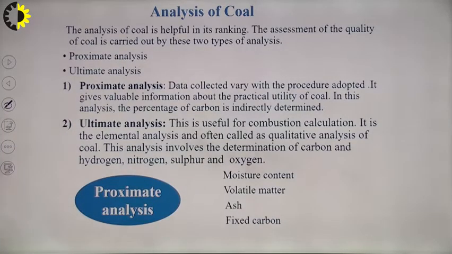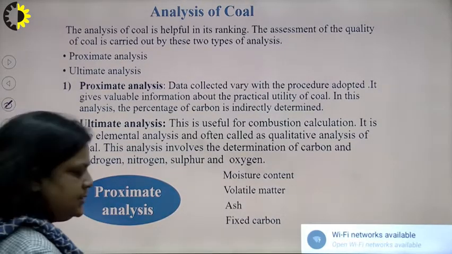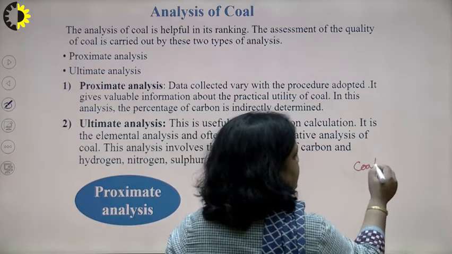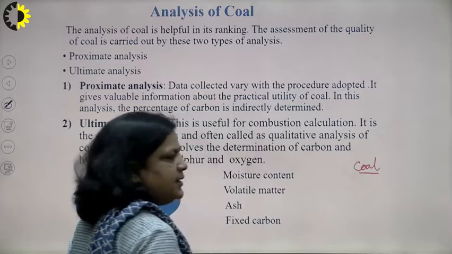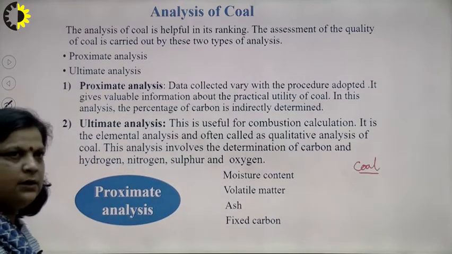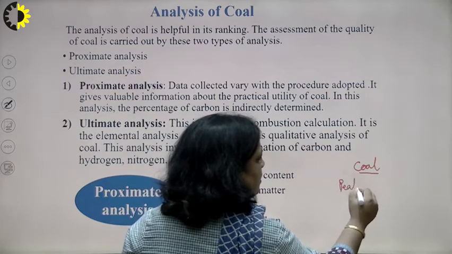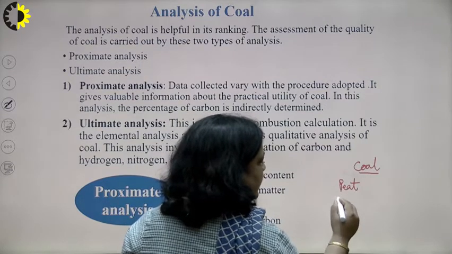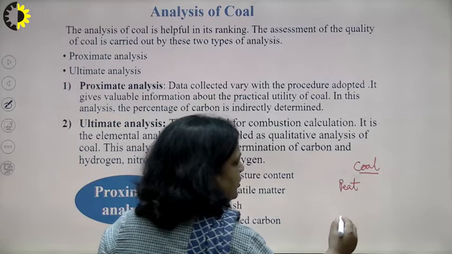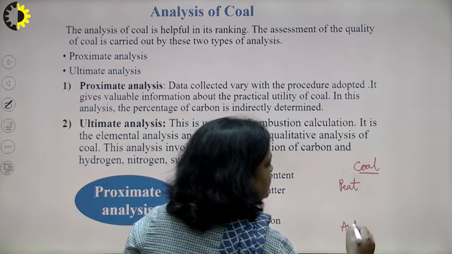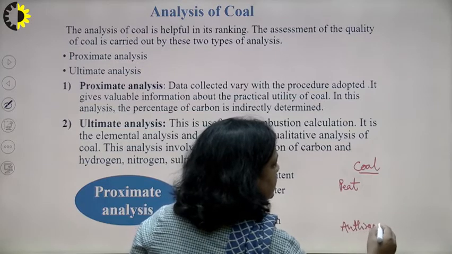In the previous lecture, I discussed that coal, on the basis of rank, is of four types: peat, lignite, bituminous, and anthracite. The lowest rank is peat and the highest rank is anthracite.